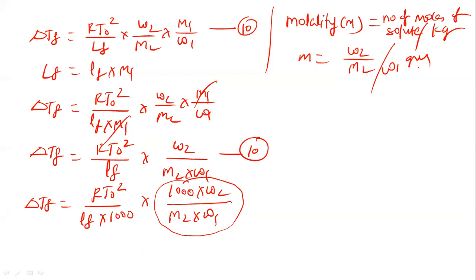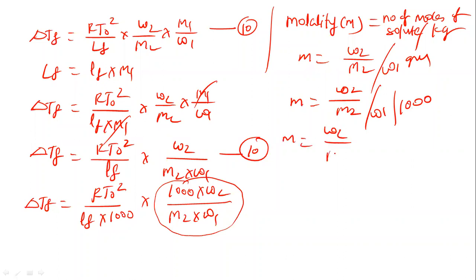So convert this W1. We can write this molality as W2 upon M2 divided by W1 divided by 1000. Gram is converted to kg, because according to the definition it is number of moles per kg. So 1000 goes to the numerator here. So molality is equal to W2 upon M2 into 1000 divided by W1. This is the definition of molality. We can calculate the molality according to this.